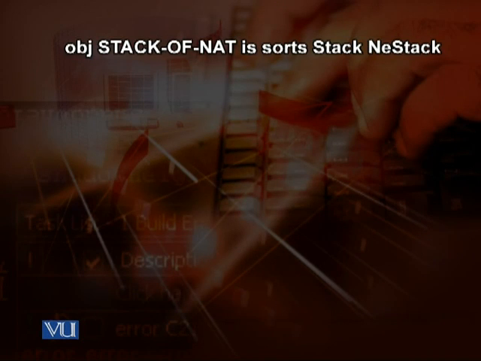Let us first look at the example. We have this obj stack of net is sorts stack ne stack. So we have two sorts, stack and ne stack, that is, non-empty stack. The question in the case of a stack is, what happens when we try to pop or take the top element of an empty stack?